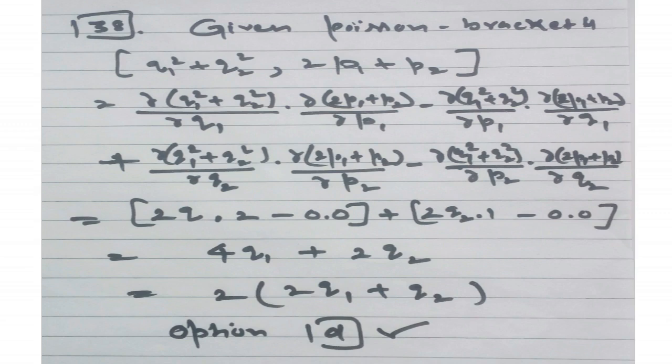So after taking the derivative we will get 2Q1 dot 2 minus 0 dot 0 plus 2Q2 dot 1 minus 0 dot 0. And it will become 4Q1 plus 2Q2. Now here take 2 common and it will become 2 bracket 2Q1 plus Q2. So that is option D. So here option D is our right answer.